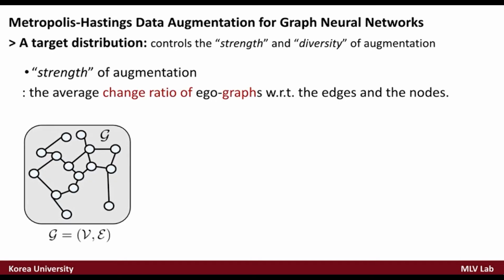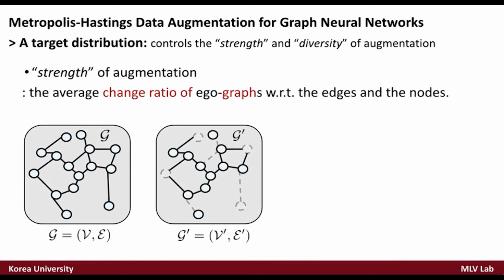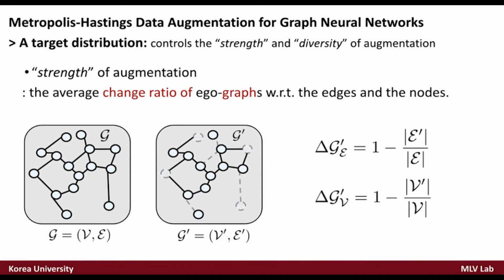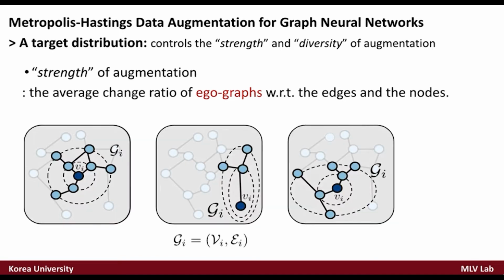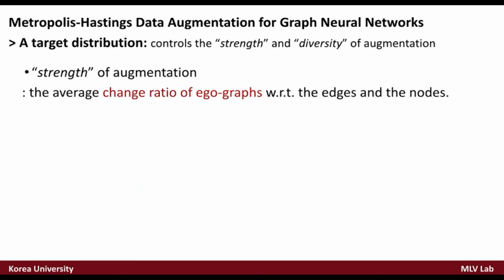Given the original graph G and the augmented graph G' with dropped edges and nodes, the change ratio of graph delta G is computed as shown here. A K-hop ego graph is a subgraph of a whole graph at node Vi. It consists of neighbors within K-hops from node Vi and all edges between them. Since most existing GNNs with K-layers learn node representations based on their K-hop ego graphs, we measure the strength of augmentation by the ego graphs instead of the whole graph.